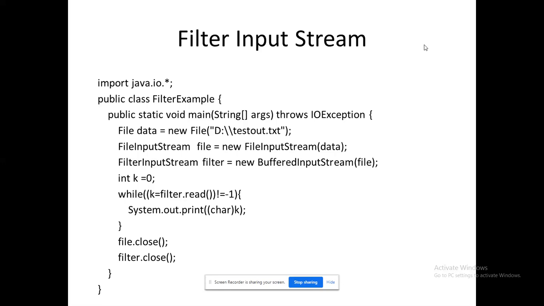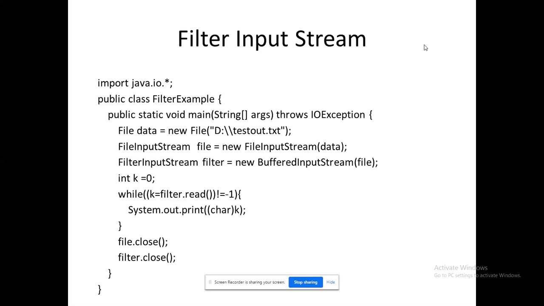But later you will be able to see you have a ready-made API. No need to worry about a more conventional way of writing the program. So like Python, within 3 to 4 lines of program, you could complete a stream. You could read the data from the stream. Okay. So that could be the major case. I will tell you the facts later about the filter input stream, right? So filter input stream is one of the derived classes of input stream, right?